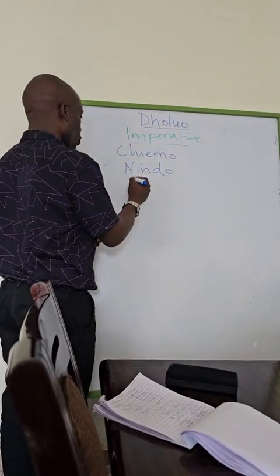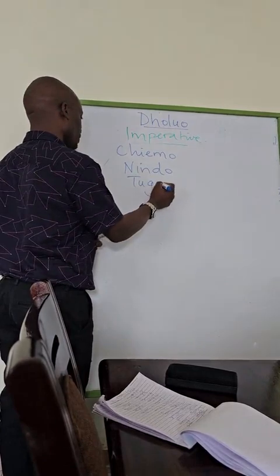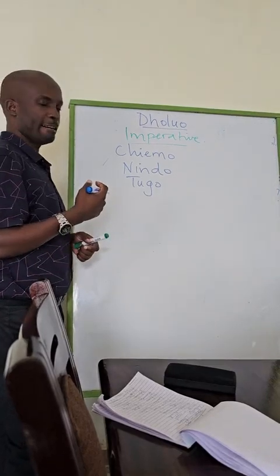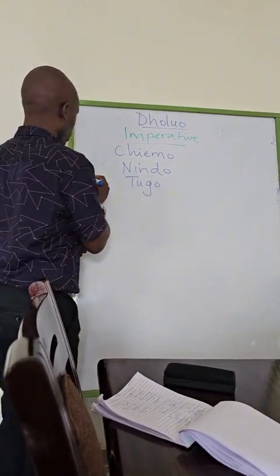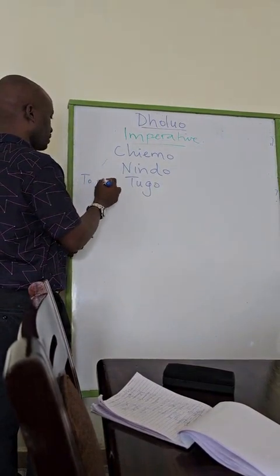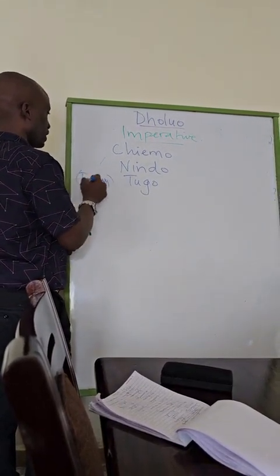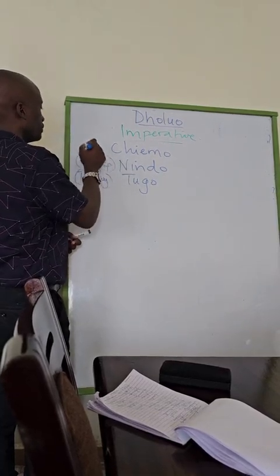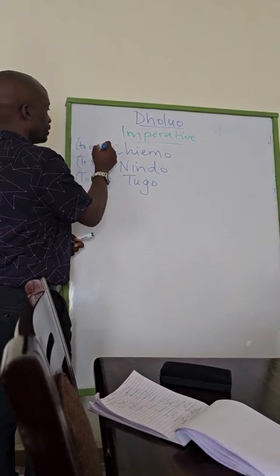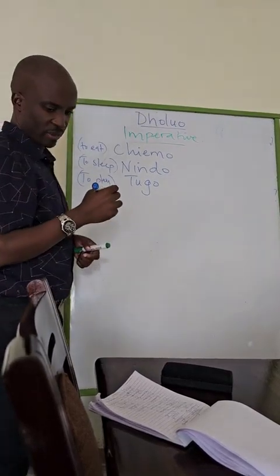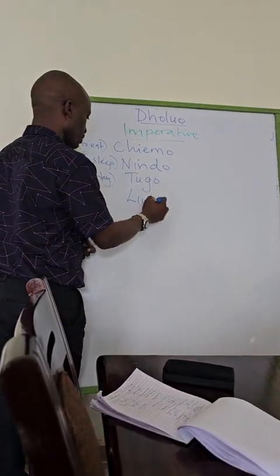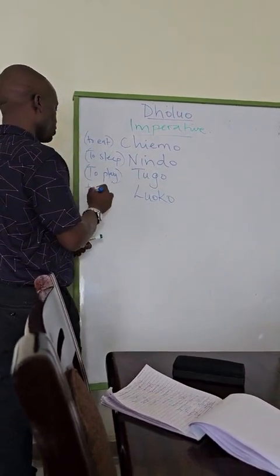What else? To go. Not to go, but to go. To go means to play. So I'll put it here in brackets. To play, to sleep, to eat. Let me use another example. Luoko means to wash.